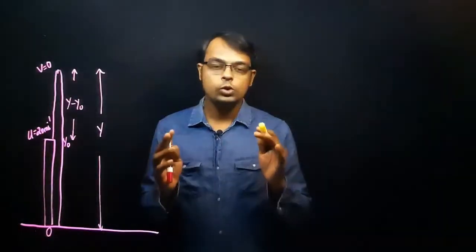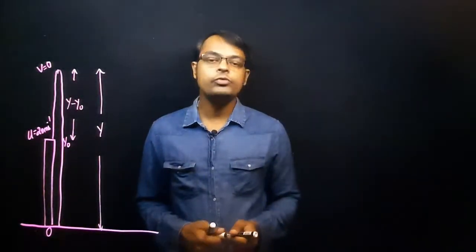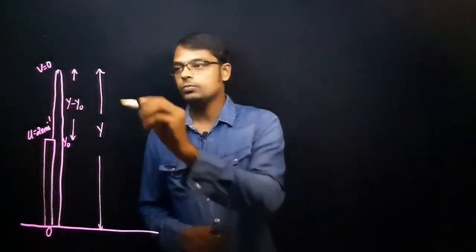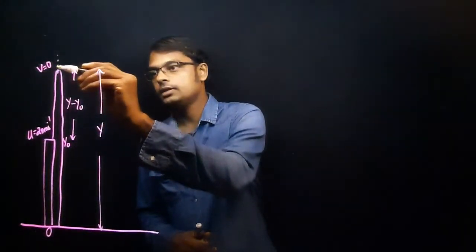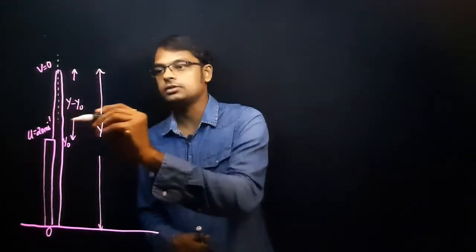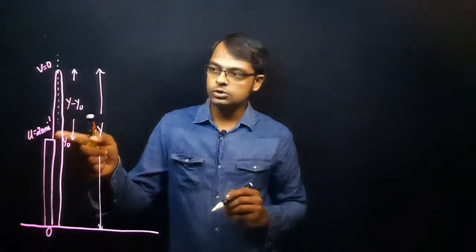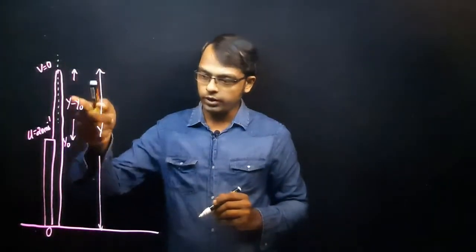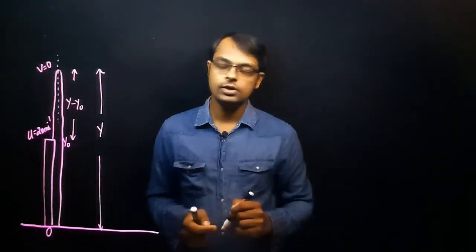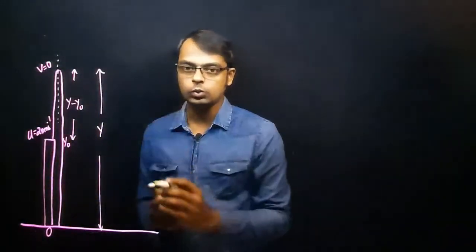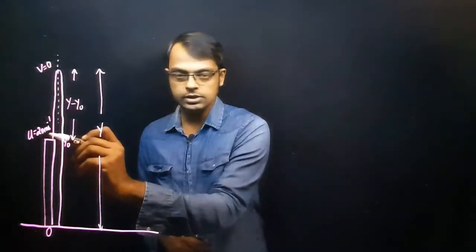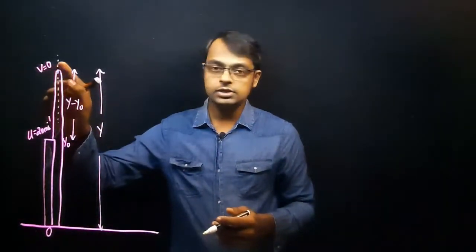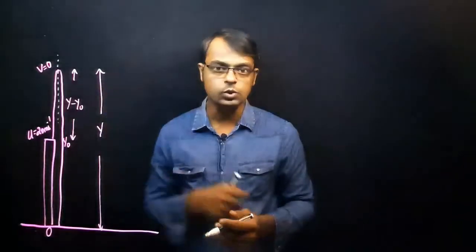Let's discuss. In the first method, the entire path is divided into two sections. One is where the object is going up, and the other is where the object is coming from the highest point down to the ground. So here once again u is 20 meter per second, the velocity at the point of projection, and v at the highest point is equal to 0.